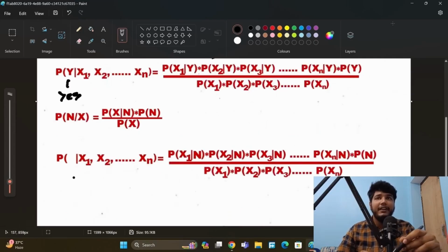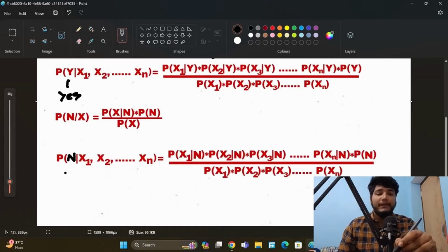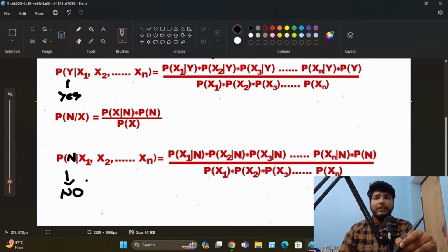And here you will do it for no, that the car is not new. So you will check the probability that the car is not new, according to these factors, the independent variables. You will do it the same way here, and this part is the same.